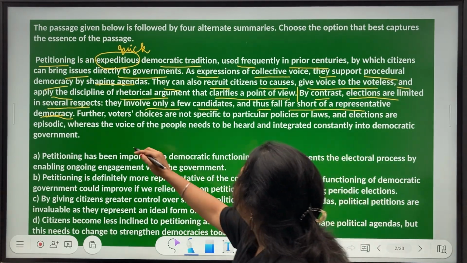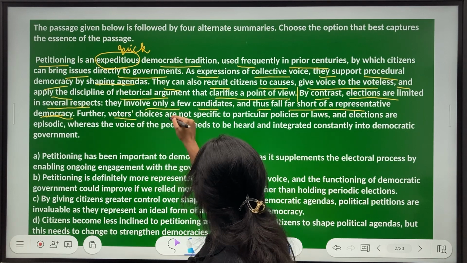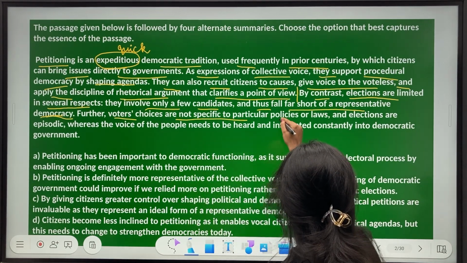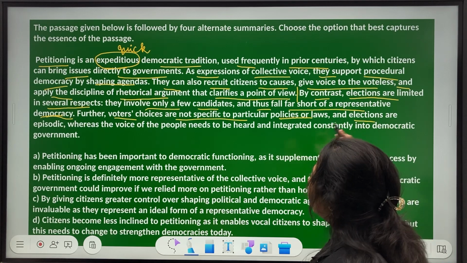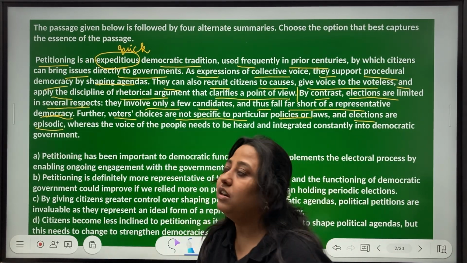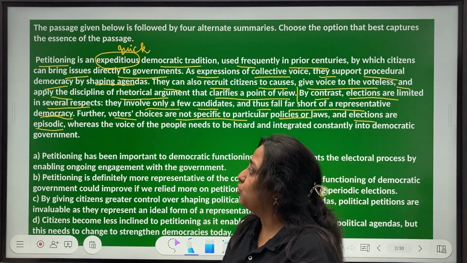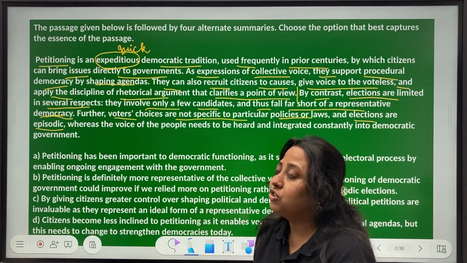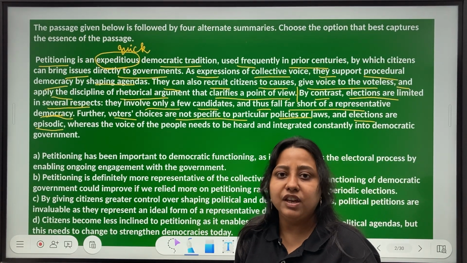Okay. Further, voters' choices are not specific to particular policies or laws, and elections are episodic. You don't have an election every other day, right? There is a fixed tenure. So elections happen within that. Probably petitioning is a lot more comfortable or convenient that way.